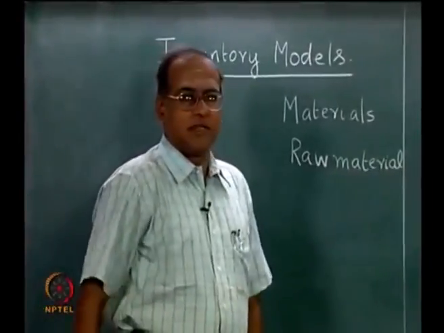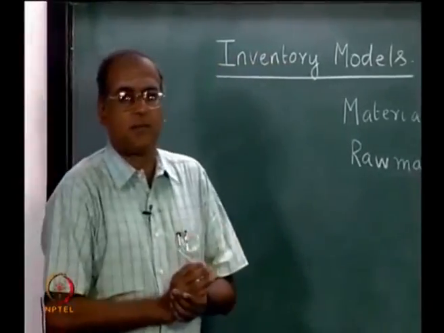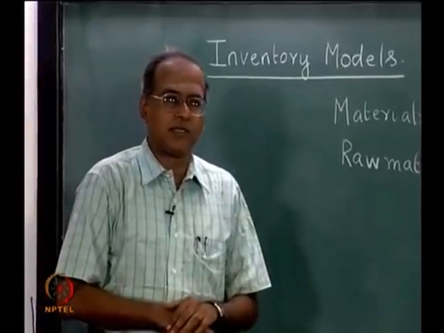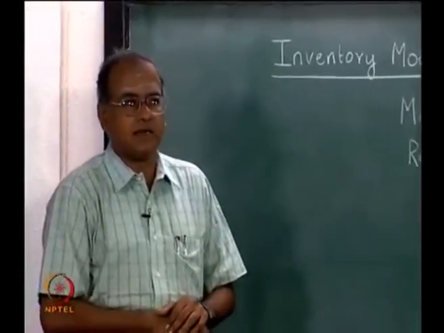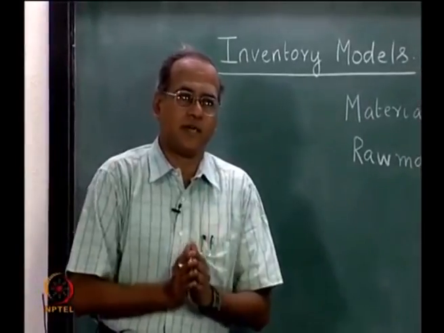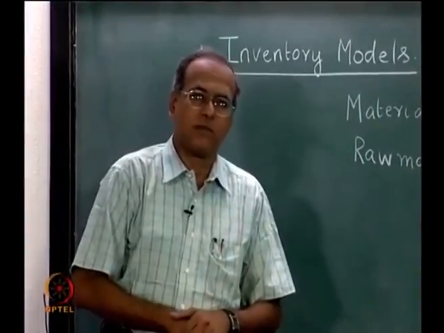So obviously when the production planning is complete and the allocation of time to the various products is made, one has an idea of how many products of a certain type we are going to produce.